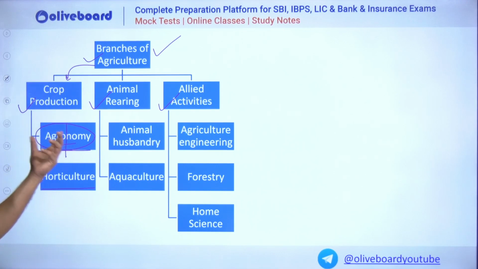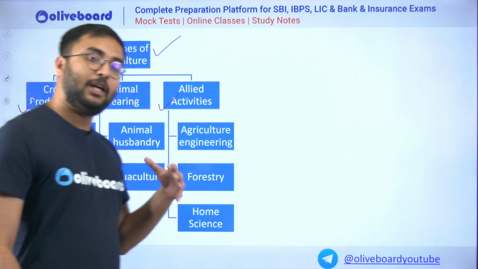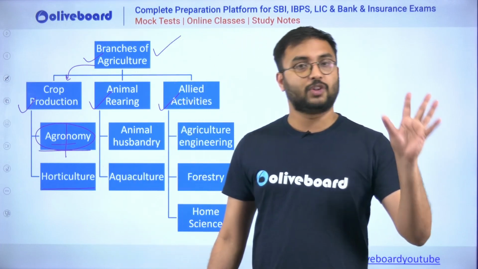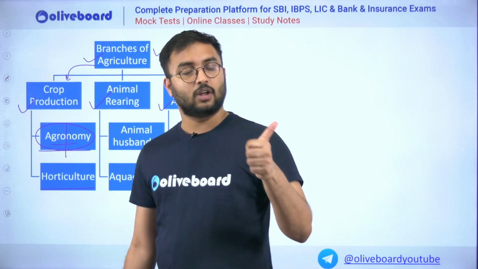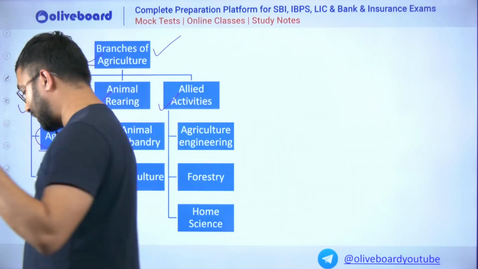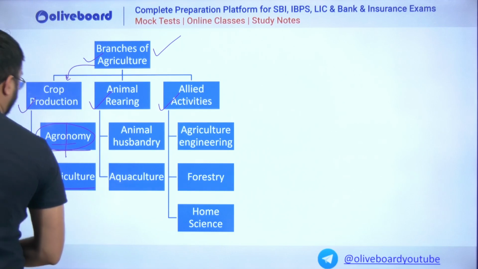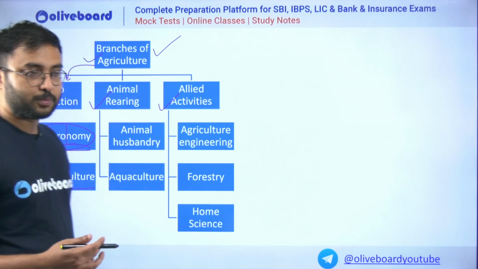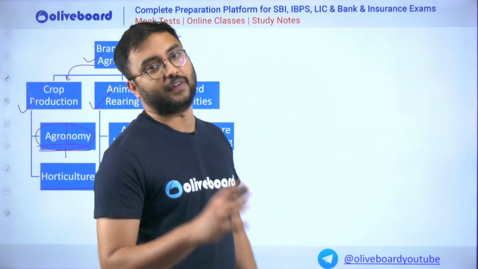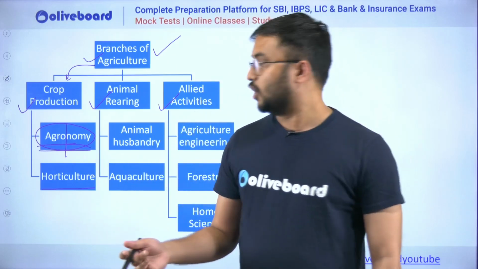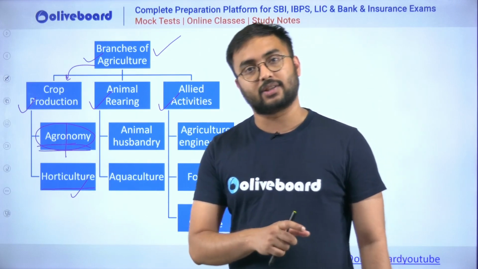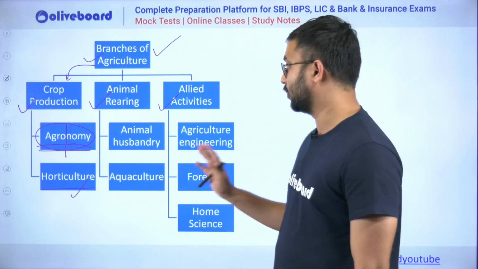Agronomy is the main branch of agriculture, the most scientific way, and covers major crops which are grown on the field. Field crops may be cereals, oil seeds, plantation crops, legumes, pulses. All these crops are your field crops. All the field crops fall in the branch of agronomy. There are certain other crops which are not necessary to grow on the field. They can also be grown in gardens. All of them are classified into horticulture, which is hortus and cultus. Hortus is nothing but garden cultivation.